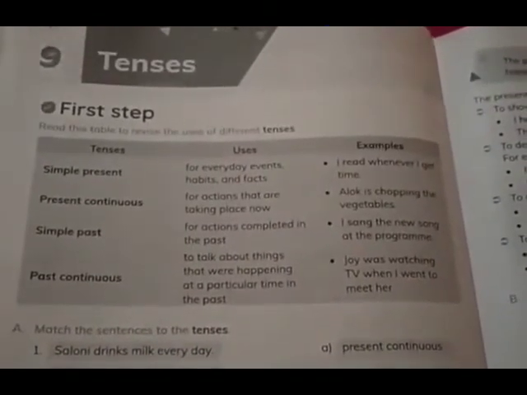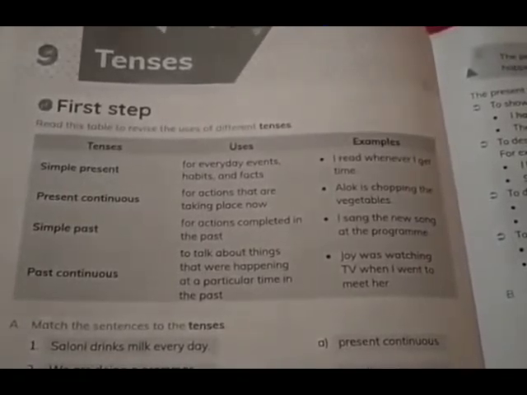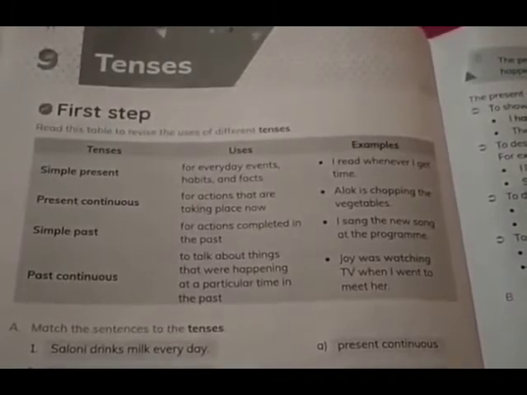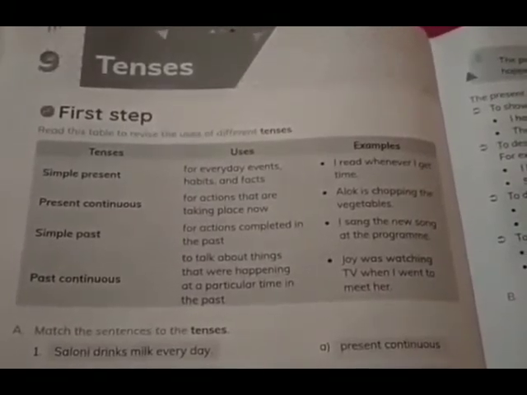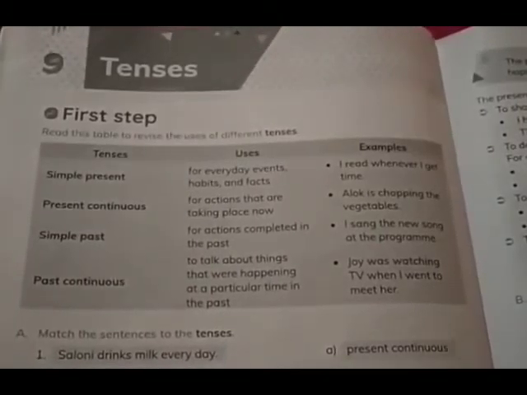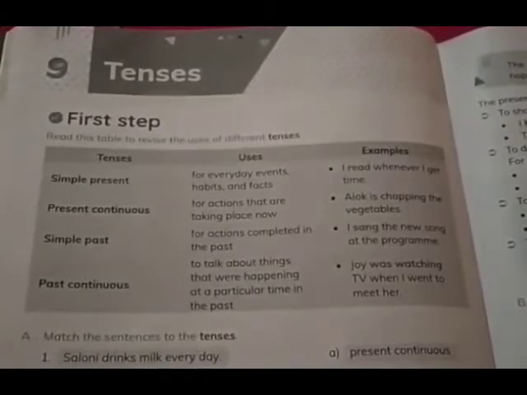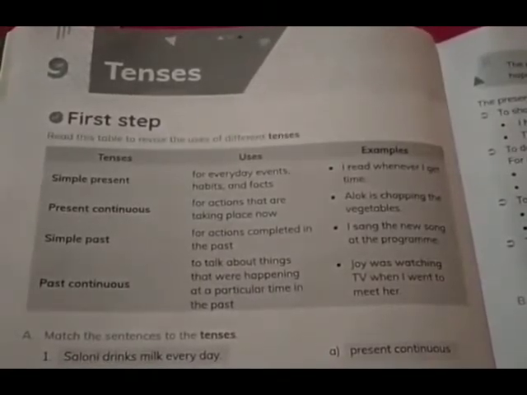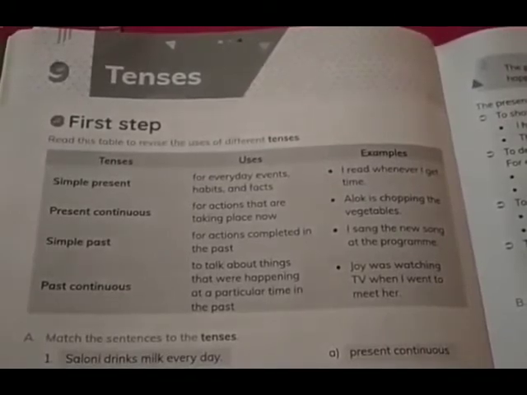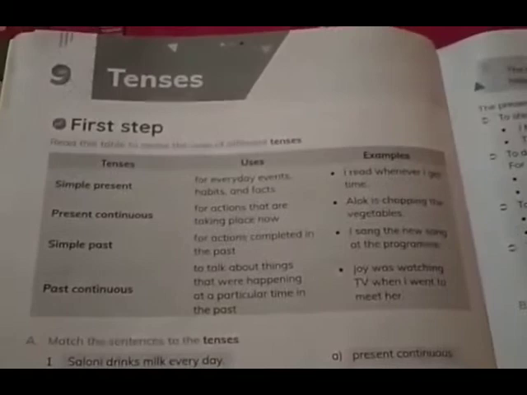Let's move to the simple past. When we talk about simple past tense, it tells us about actions which took place at some time in the past, or talks about some past habitual actions, right? That is simple past tense. In simple past tense, we use the second form of the verb. For example, suppose my verb in present, the original form of the verb, is write, so the past form should be wrote, right?